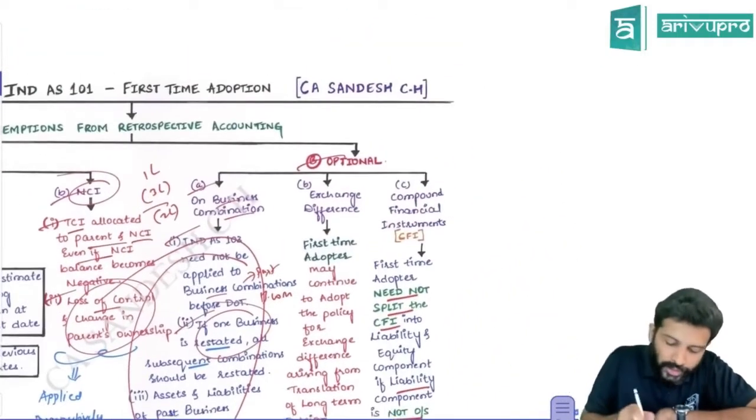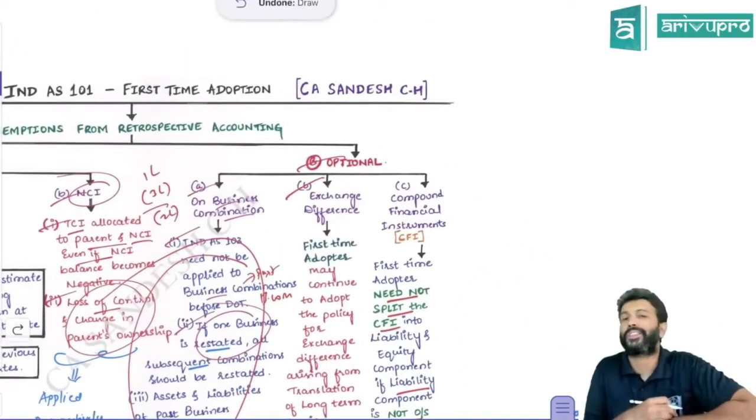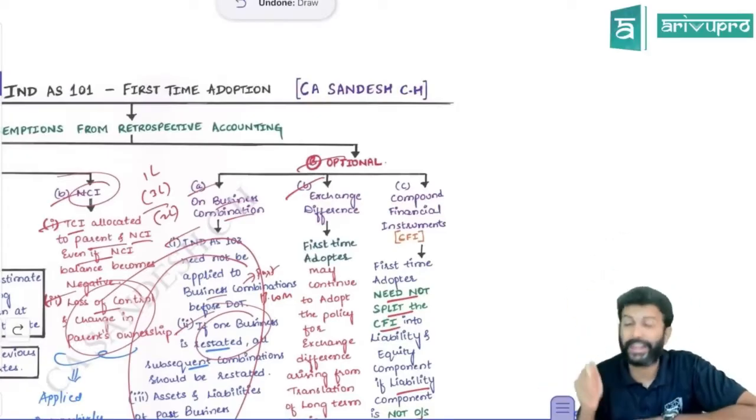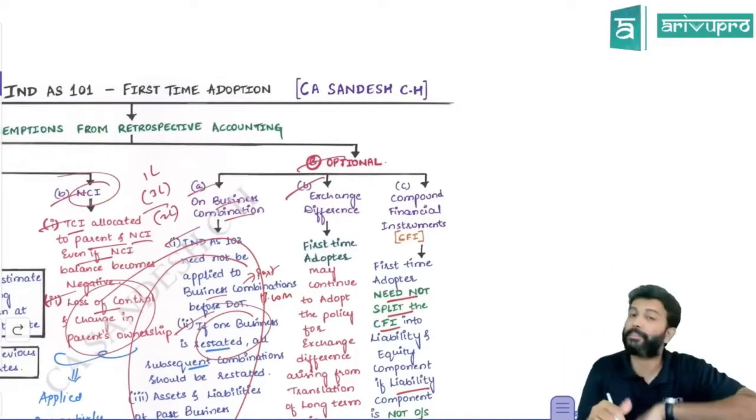Done. The next one is the para 46A exemption, which we talked about in Ind AS 21. You remember we discussed this? Okay, the same thing. Okay.